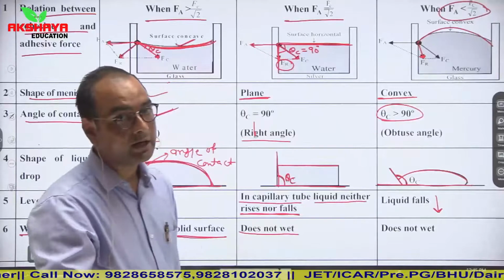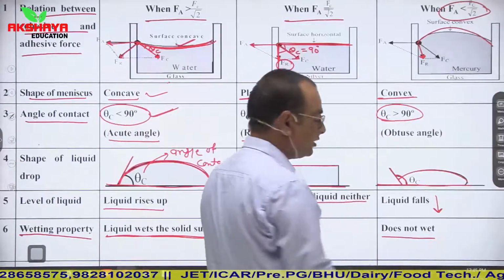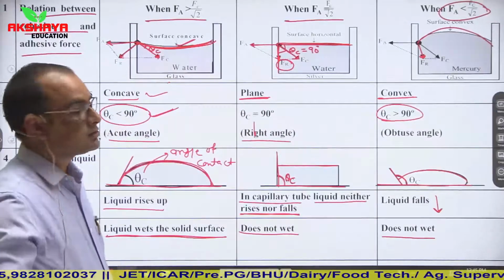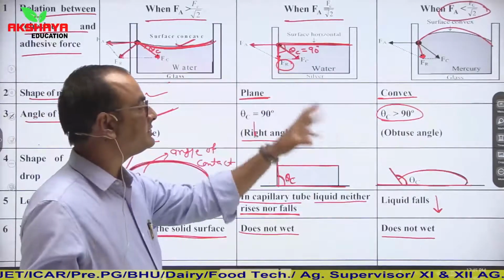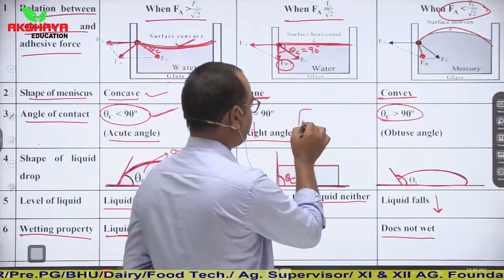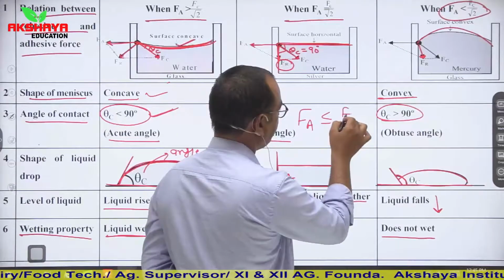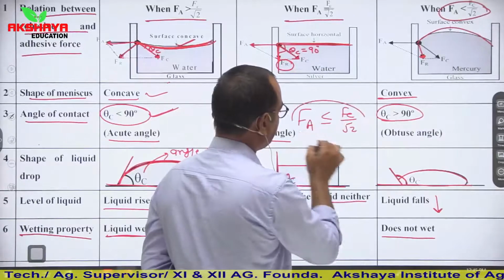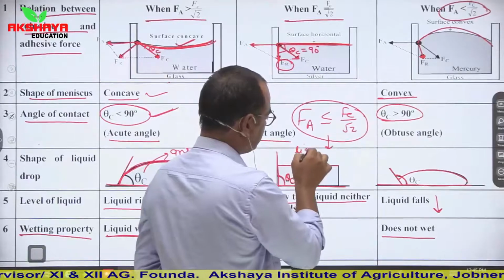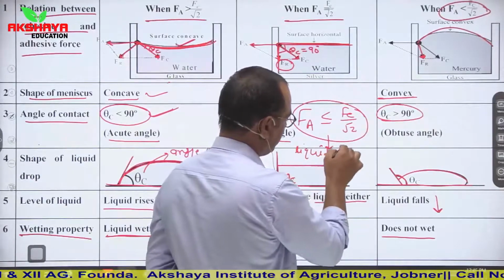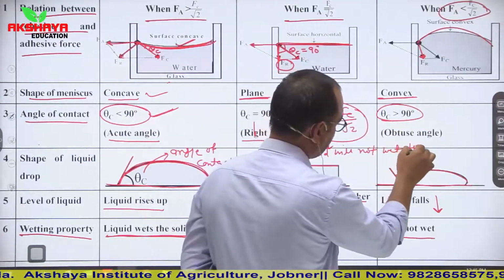The liquid level in the capillary tube falls, and we can say that the liquid will not wet the glass surface. So what is the conclusion? If Fa is less than or equal to Fc upon root 2, in that case the liquid will not wet the glass surface.